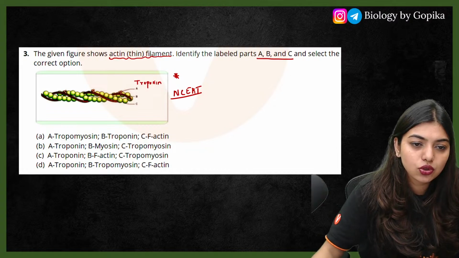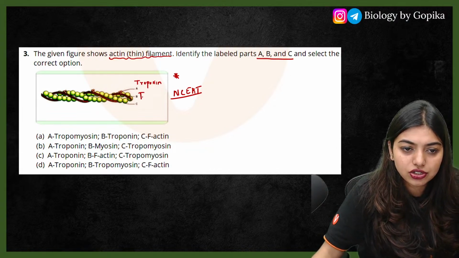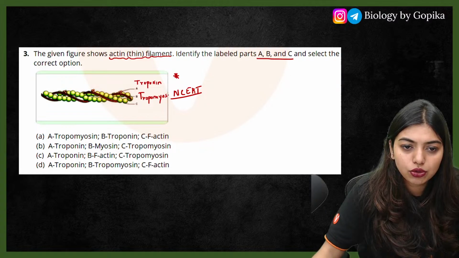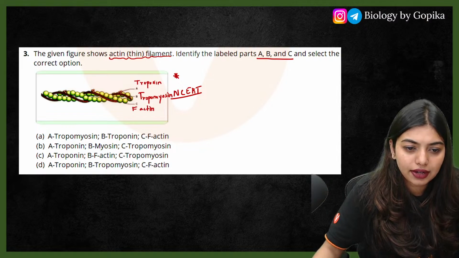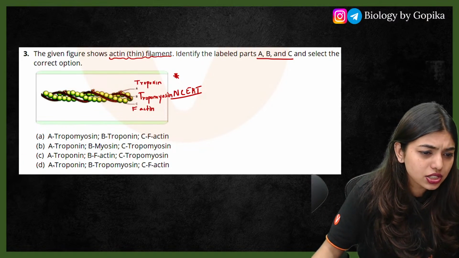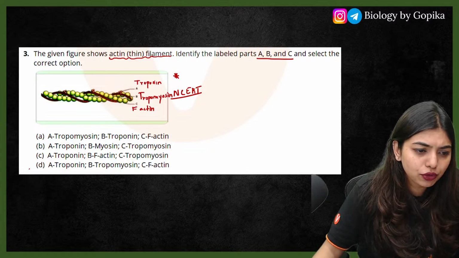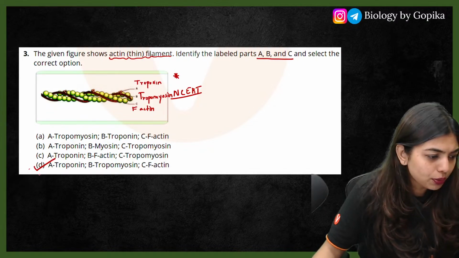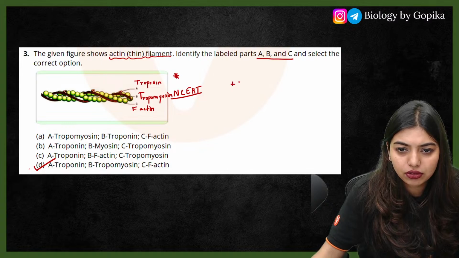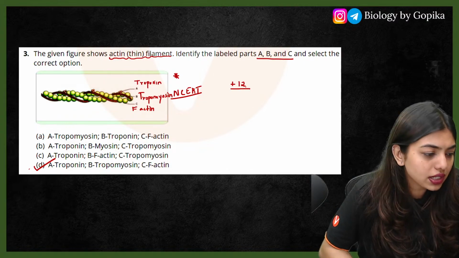Okay, then B is going to be tropomyosin. The thread-like structure is going to be tropomyosin. And C is going to be F-actin. Right, so the answer is going to be A for troponin, B for tropomyosin, and D for troponin. Very good. +12 right now. That should be your marks.